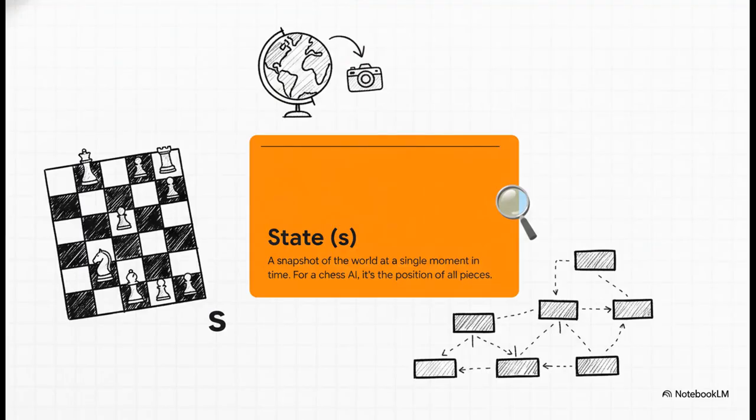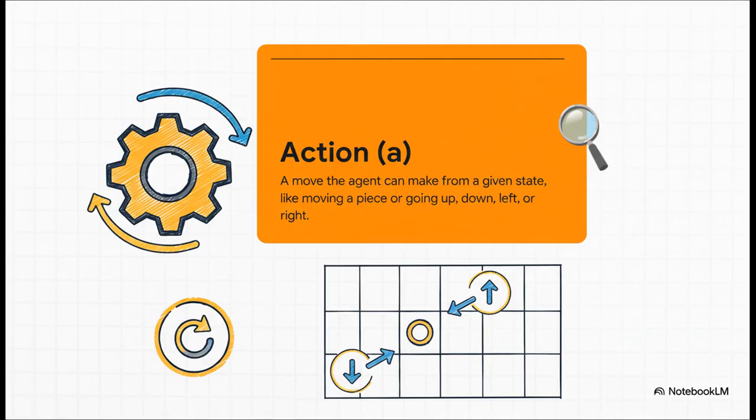First up in our rulebook is the state, which we usually just write as a lowercase s. You can just think of this as a snapshot of the world at one specific moment. If our agent is playing chess, the state is the exact position of every single piece on the board. That's it. Simple as that. Right. So if you have a state, you need to be able to do something. And that brings us to actions, which we note with an A. These are just all the possible moves the agent can make. For an agent on a simple grid, its actions might be moving up, down, left, or right.